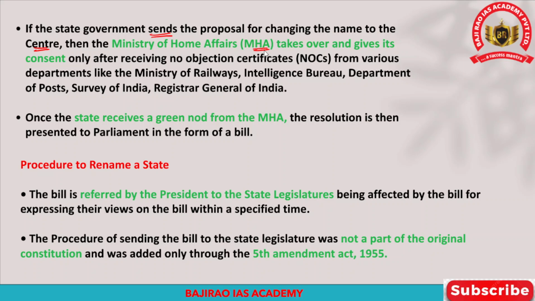The proposal would be taken over by the Ministry of Home Affairs, and then it will give its consent. But before giving consent to the proposal sent by the state government, it must receive a no objection certificate from different departments and ministries. For example, the Ministry of Railways, the Intelligence Bureau, the Department of Posts, the Survey of India, and the Registrar General of India must all provide a no objection certificate to the Ministry of Home Affairs before renaming the state.